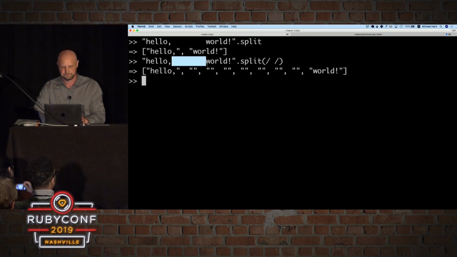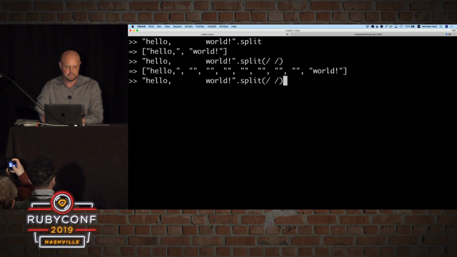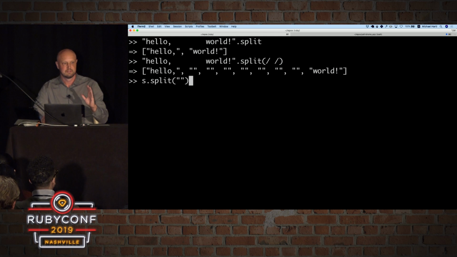So part of the reason I like to split is because one of the things I do when I'm learning a language is a simple string manipulation that is just hard enough to exercise the language, but easy enough that you can do it pretty quickly. In particular, I like to test whether or not a string is a palindrome. So this is whether it's the same forward and backward.